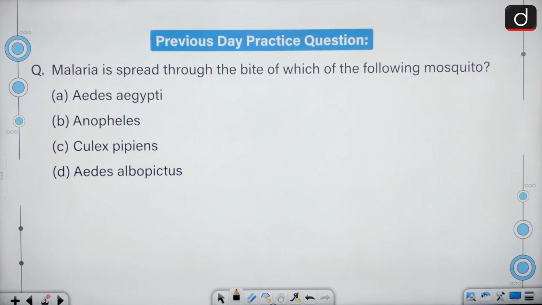Let's begin with the practice question. Malaria is spread through the bite of which of the following mosquito? The correct answer to this question is Anopheles. B is the correct answer.